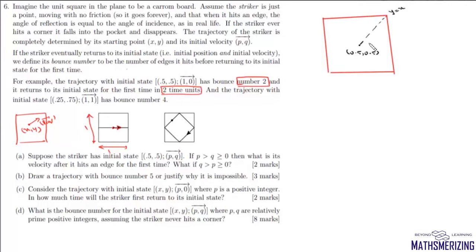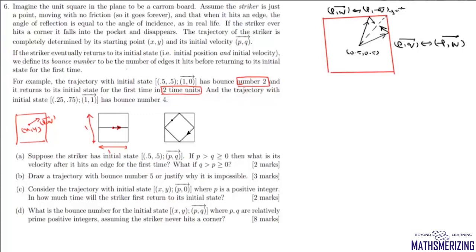Now we know that if a striker hits a horizontal edge, then after reflection, its velocity, which is p, q, will change to minus p, q. So only the horizontal component of the velocity will change, the vertical component will not change. And if the striker hits the vertical edge, in that case, only the vertical component is going to change, the horizontal component won't change. So in that case, it will change from p, q to p, minus q.